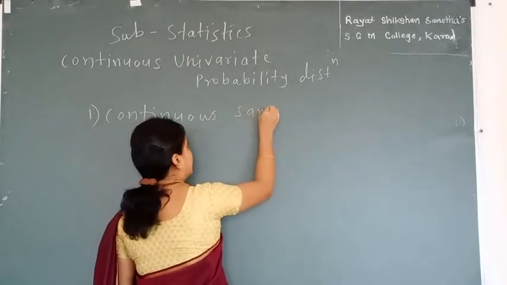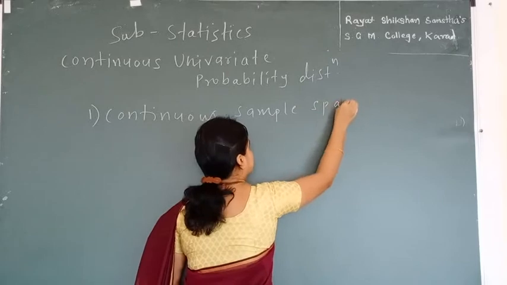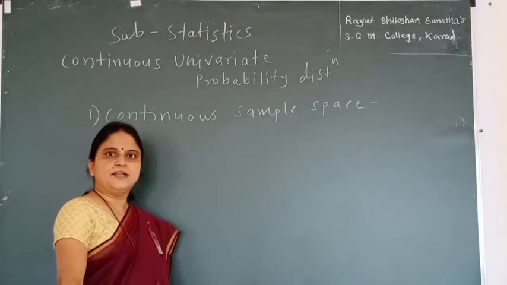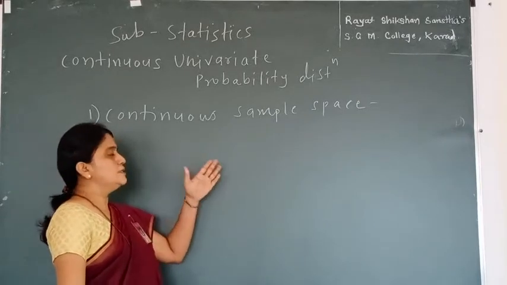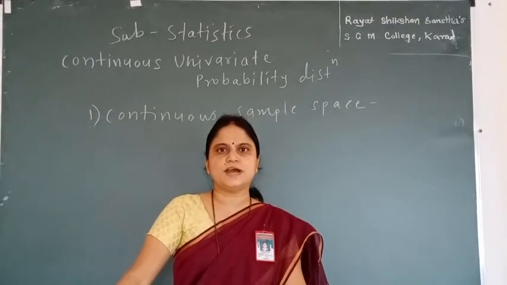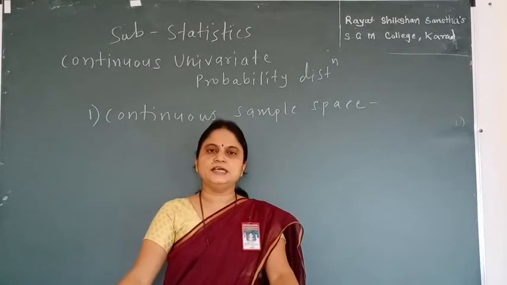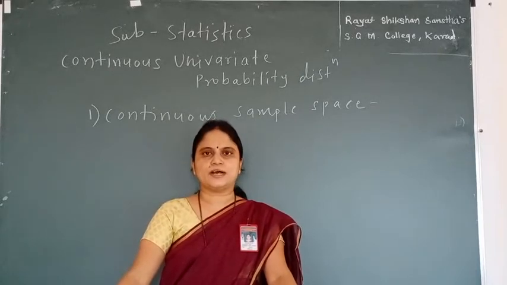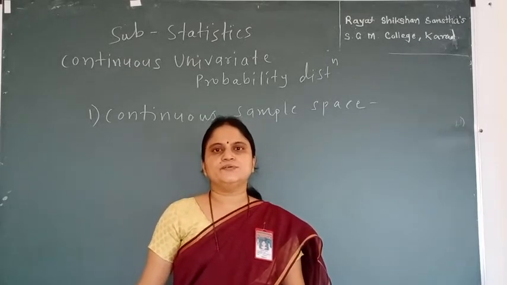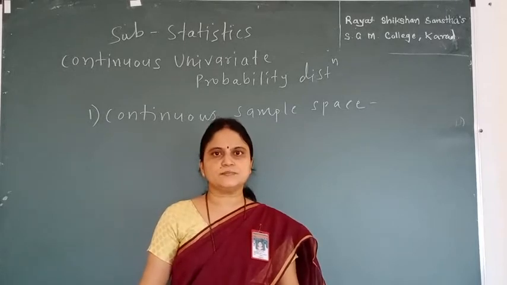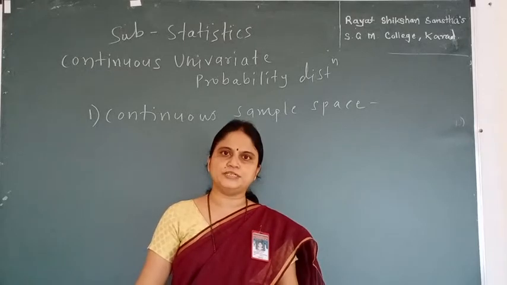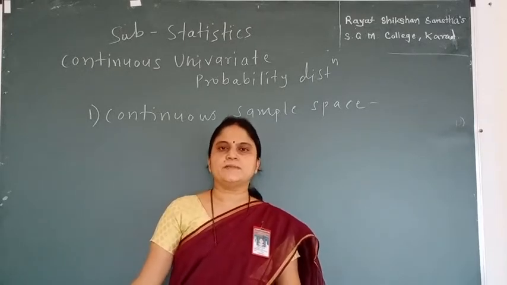In first year you can see what a sample space is. Sample space is nothing but a set of all possible outcomes of the random experiment. In first year BSc we saw that sample space is divided into discrete and continuous. Discrete is again divided into finite and countably infinite number of points. But for the second year we start with continuous sample space. A sample space which contains uncountably infinite number of points is called a continuous sample space.